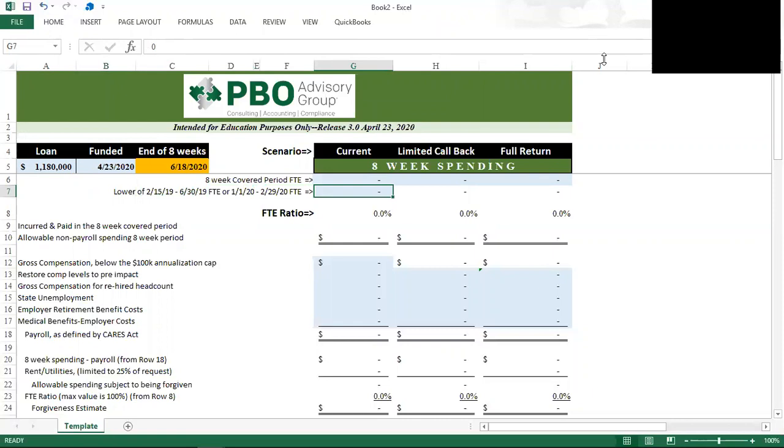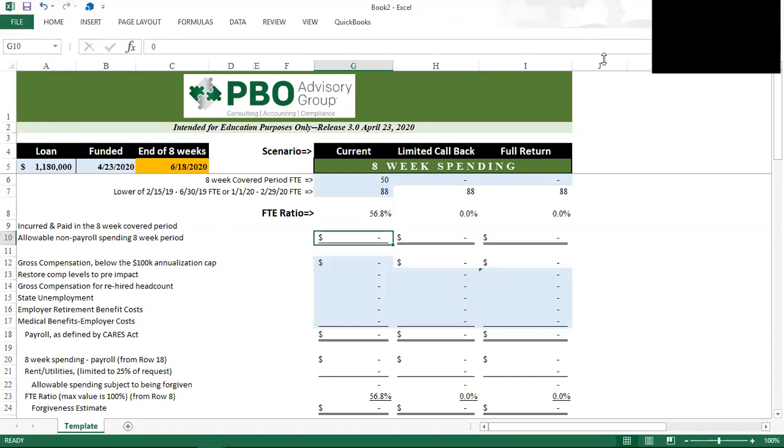In this particular example, this company had 88 people in that period. The current head count when they got the money is 50. And again, these are FTEs. So their FTE ratio is 56.8%. And we'll see how that becomes a very important number in this calculation.